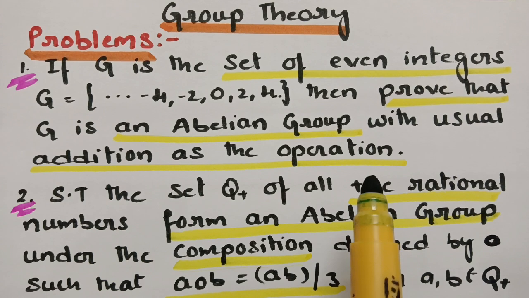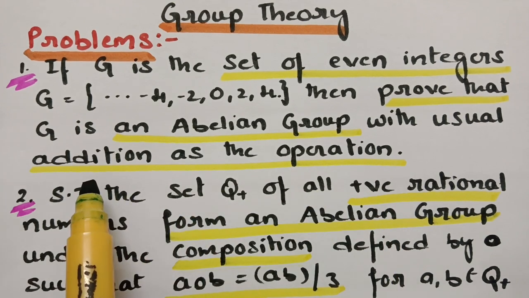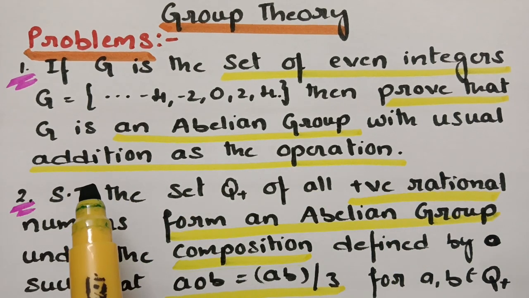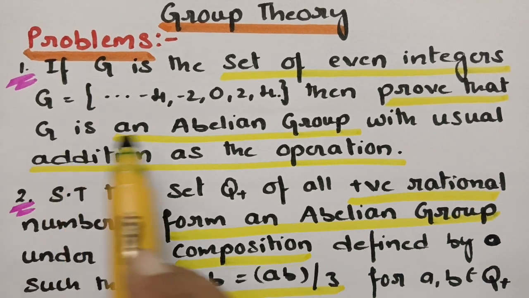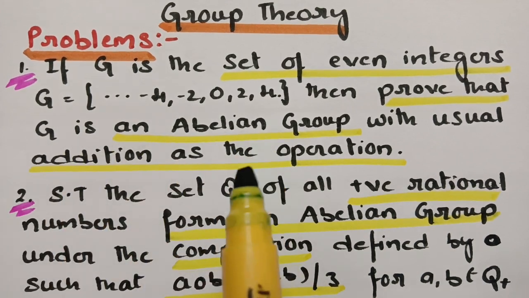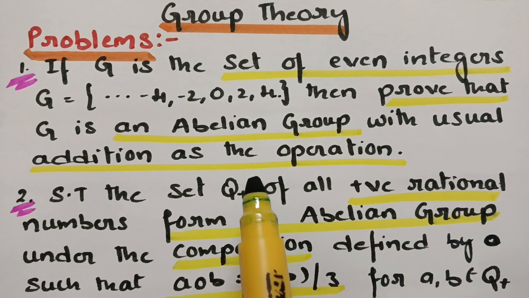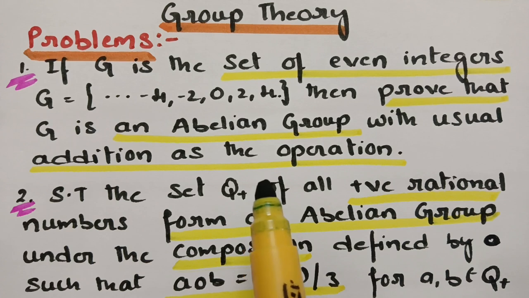G is the set of even integers and addition is a binary operator, and (G, +) is an algebraic structure. We have to show that G is an abelian group. In order to show it's an abelian group, we have to prove five properties: closure, associativity, identity, inverse, and commutative law.